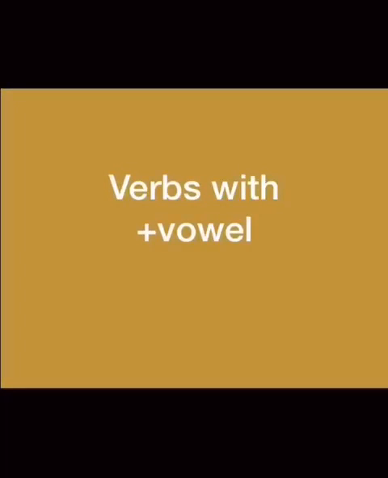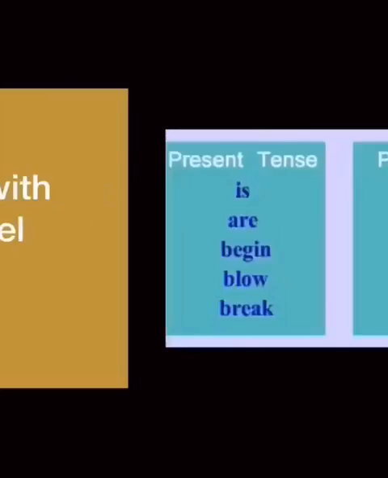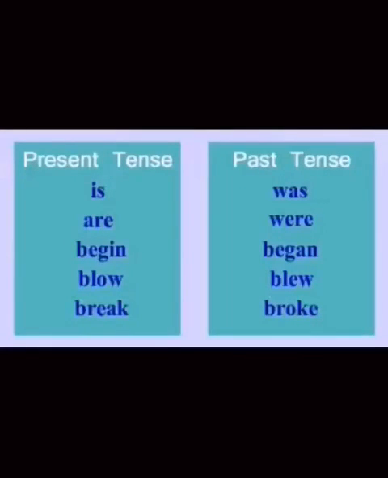There are few verbs, children, which can be past tense only by removing one vowel and adding another vowel. For example, is will become was, are will become were, begin will become began, blow will become blew, and break will become broke.